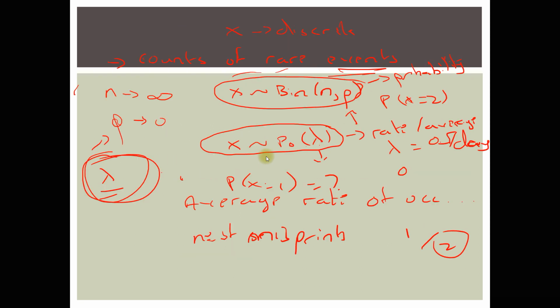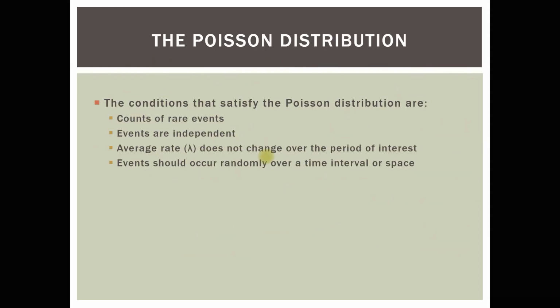Now we can have a look at the conditions again. As I said, the count of rare events is one thing. Events are independent. Average rate does not change over the period of interest or space. An event should occur randomly over time interval or space.